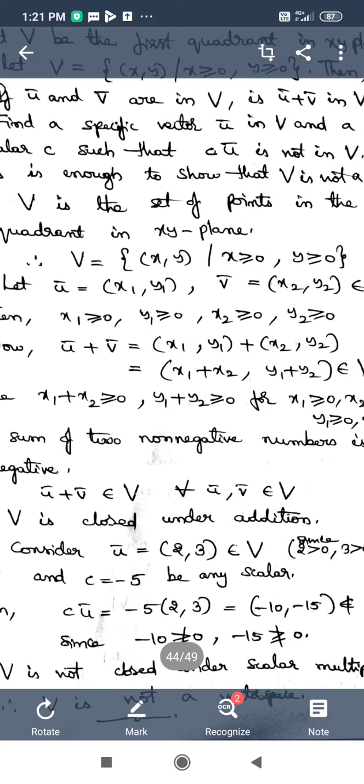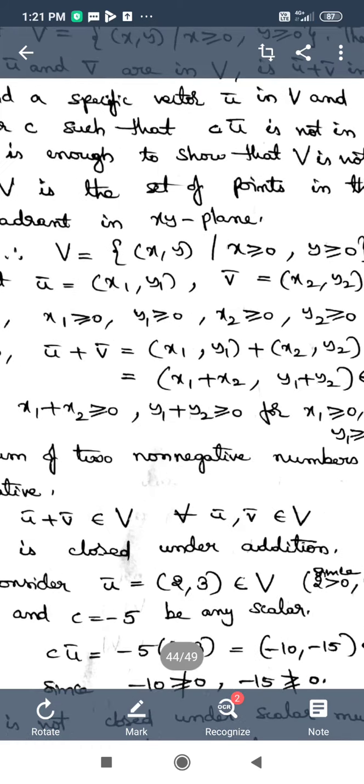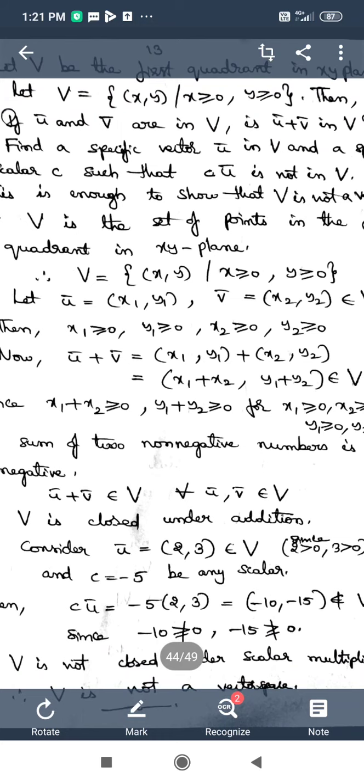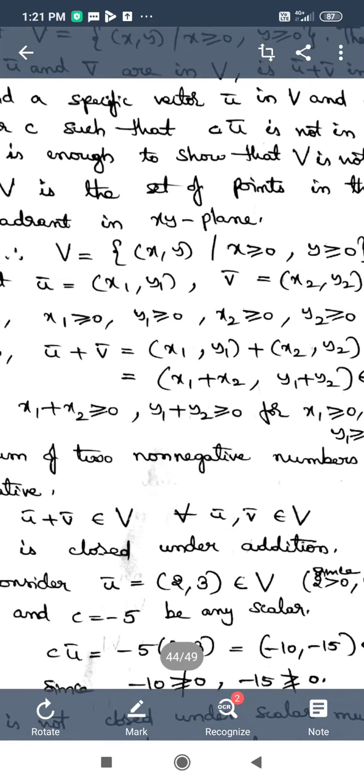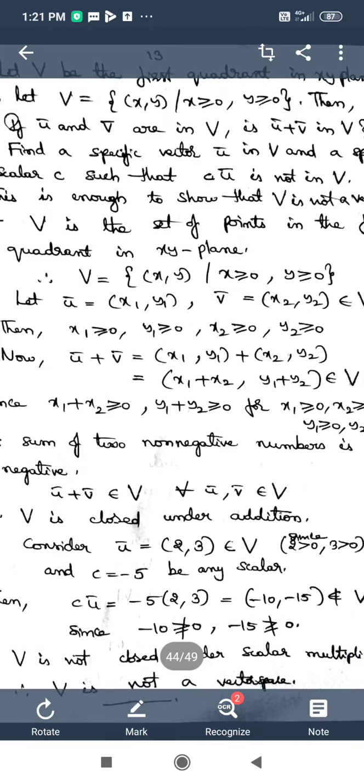You can have your own choice of scalar, but you have to choose it in such a way that cu bar should not be an element of V. For some scalars, cu bar may be an element of V, but our aim is to prove cu bar is not an element of V. So I have taken c as -5, and now I consider the scalar multiple cu bar.